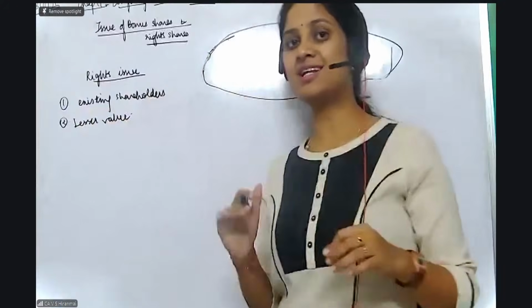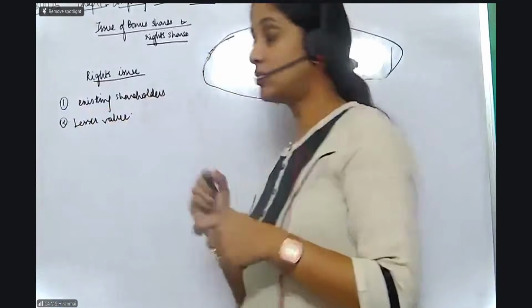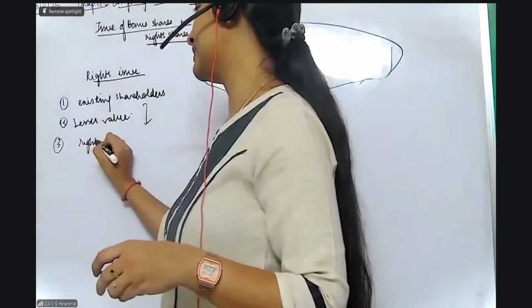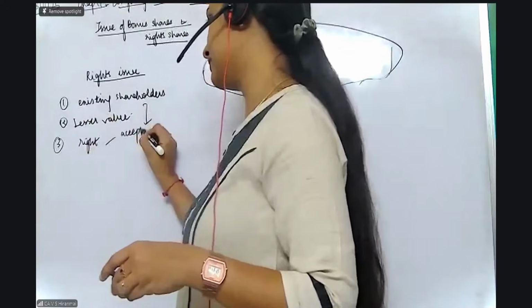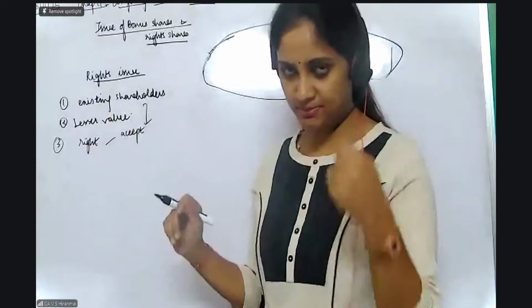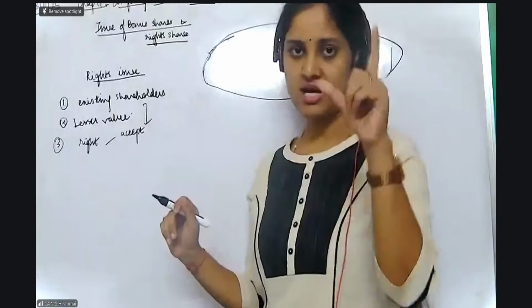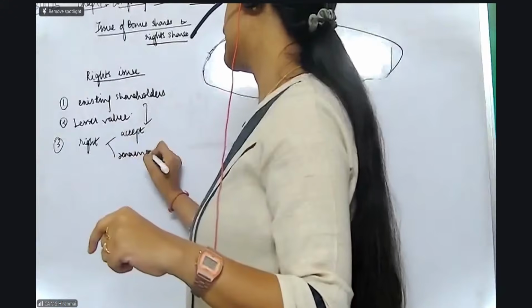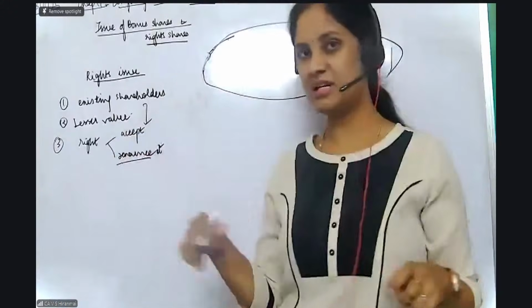It is always issued at a lesser value. So now all of you please remember, the existing shareholders will be given a right. That means they can either accept it. I can take the shares and give them the lesser money, accept those shares also, or I can renounce it. What is meant by renouncing?